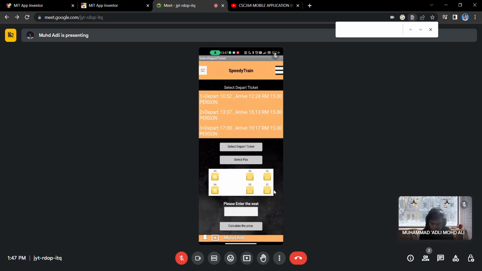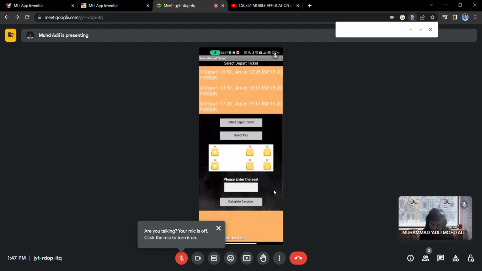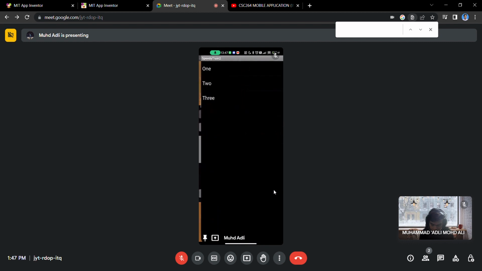Also on the top right corner, there is a button. You can go home, select depart and log out. Also on the top, as you can see, this is select depart ticket, where we have three options: option number 1, option number 2, option number 3. They also include the depart and arrive times, and the price for a person. Now let's pick option number 1.